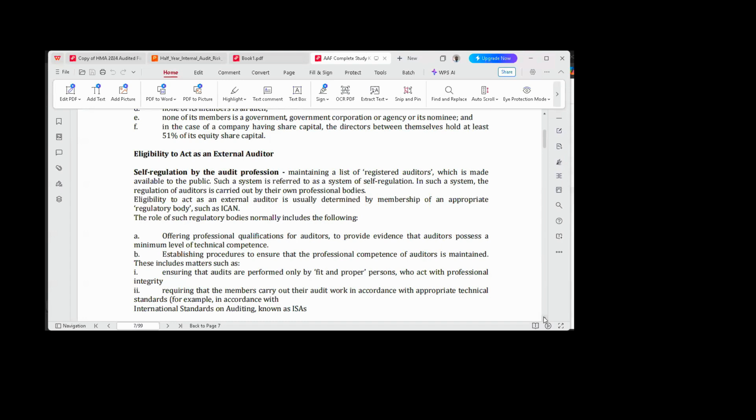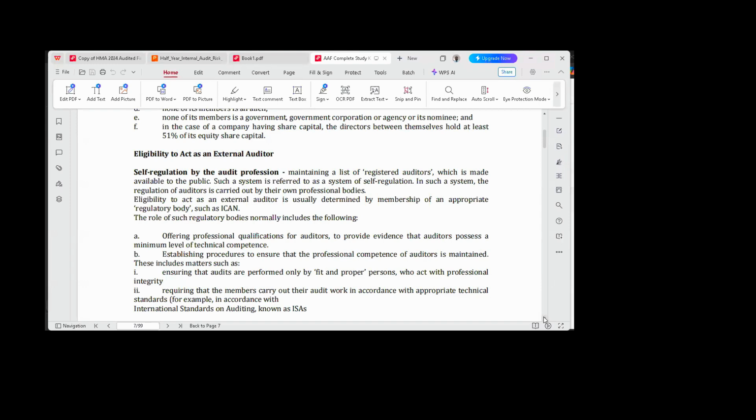NAFDAC is a government agency, right? We have NABTEB, the National Board for Technical Education, that is an agency of government. So government can set up a similar professional examining body to do what ICAN is doing.